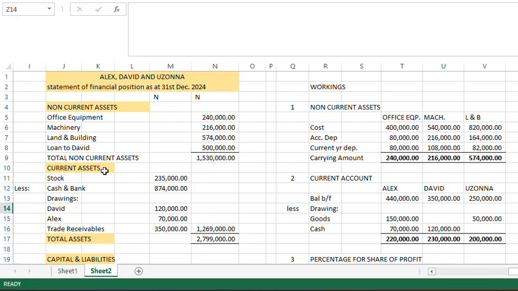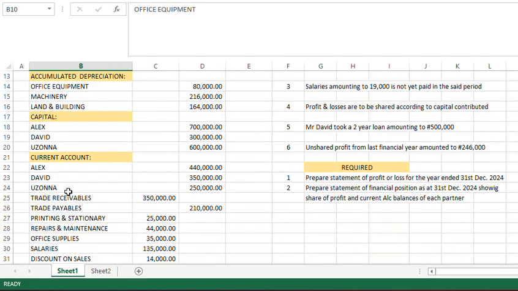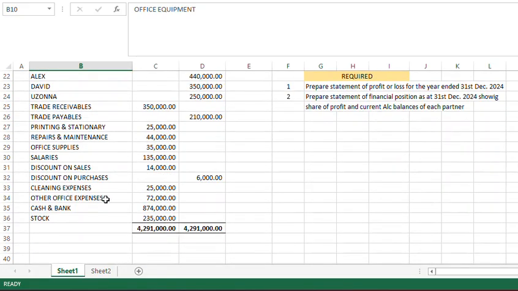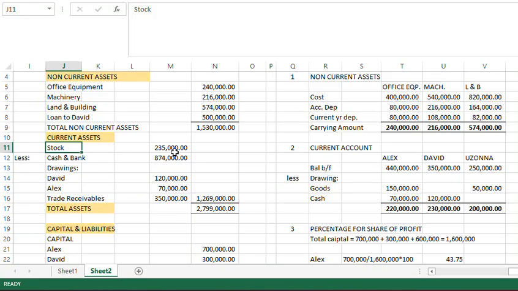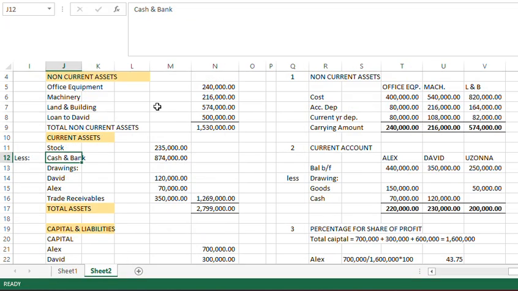Then we have current assets. We have stock. Have our stock to be 235,000. Stock is a current asset. It is the amount of goods that is still remaining at the end of the year. So that is stock. We have cash and bank. How much is cash and bank? It's 4,000.